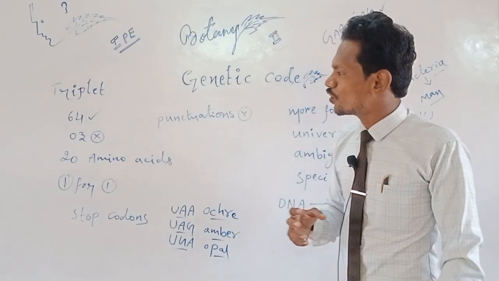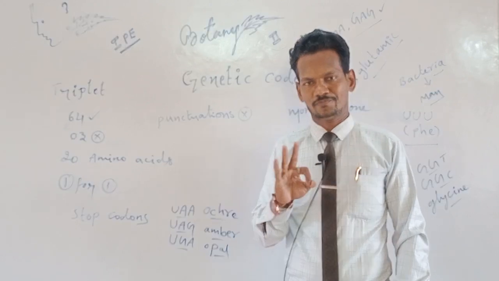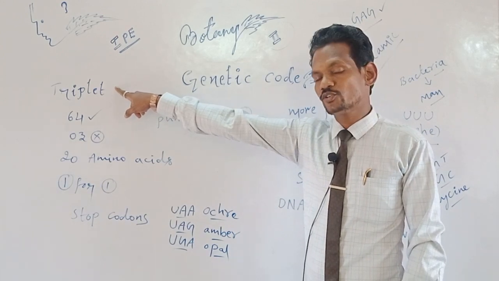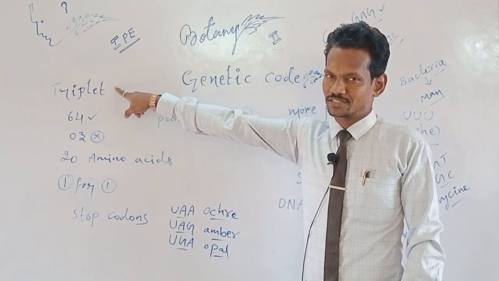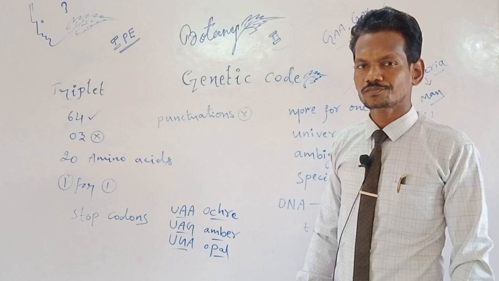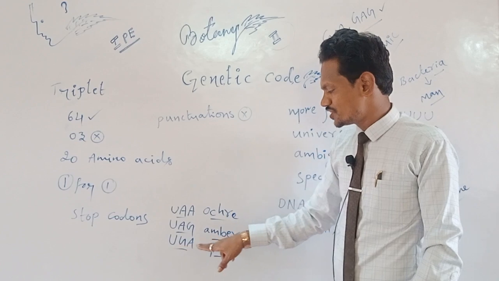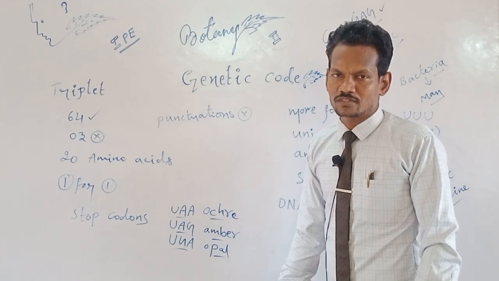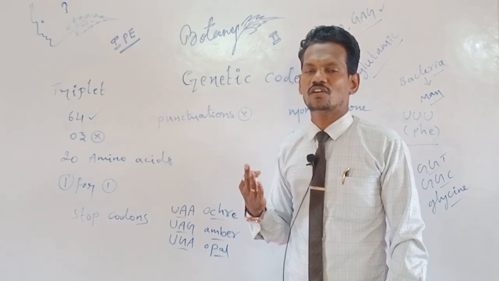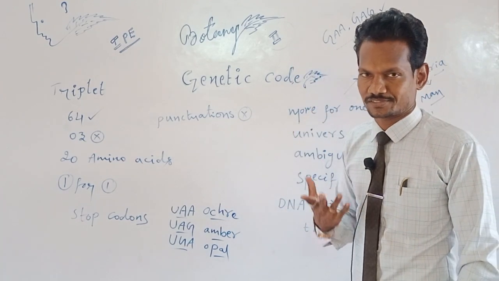This genetic code always contains 3 nucleotides. Because genetic code contains 3 nucleotides, it is known as a triplet. Each triplet is known as a codon. Examples here: UAA, UAG, UGA, etc. Those 3 letters combined together are called a triplet, that is called a codon. Those 3 letters are a 3 nucleotide sequence.